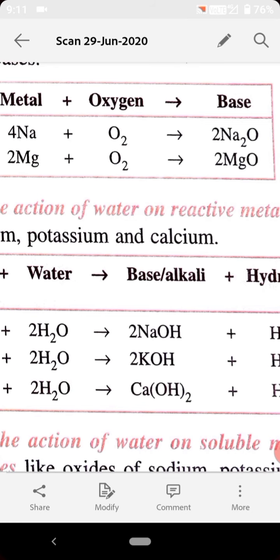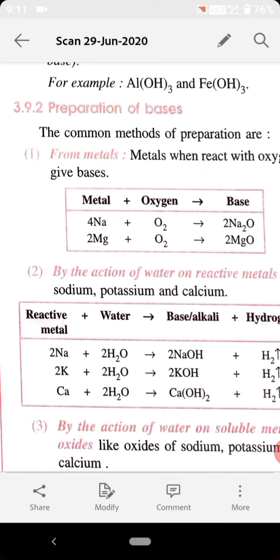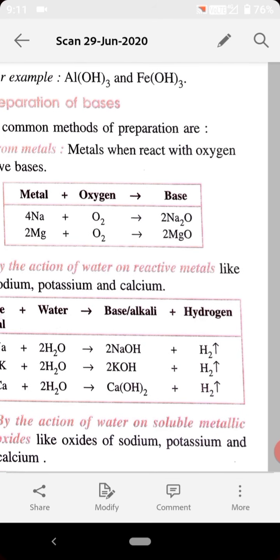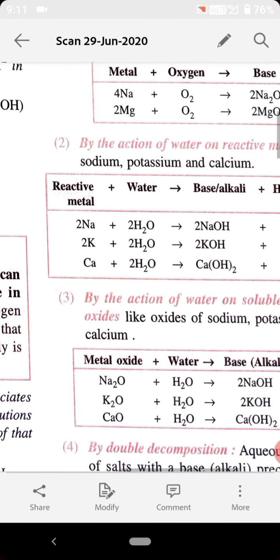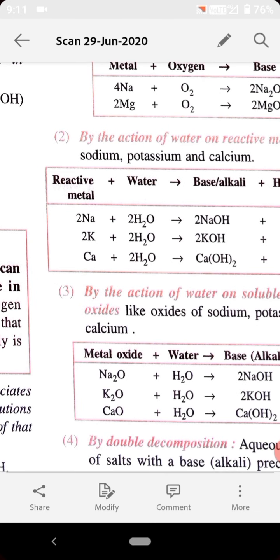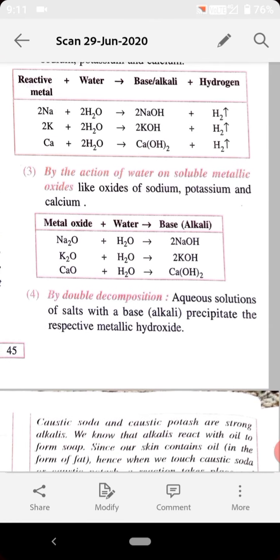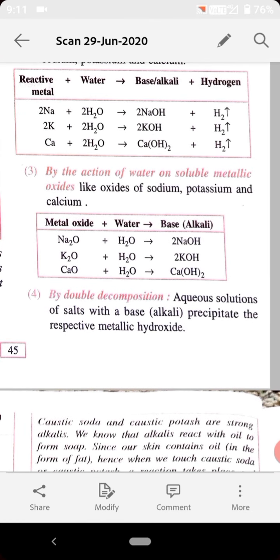And second, I told you all, the reaction of reactive metals with water to form base or alkali along with liberation of hydrogen gas. We also discussed the reaction of sodium, potassium and calcium with water to form the respective hydroxide and hydrogen gas. The third method of preparation of bases is by the action of water.